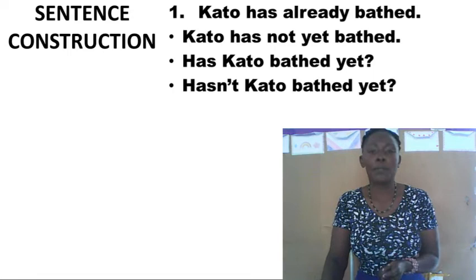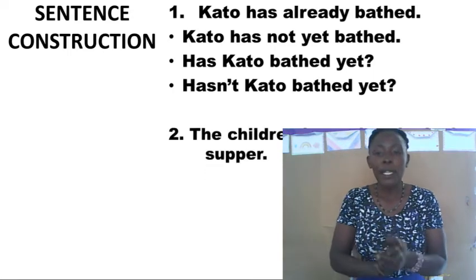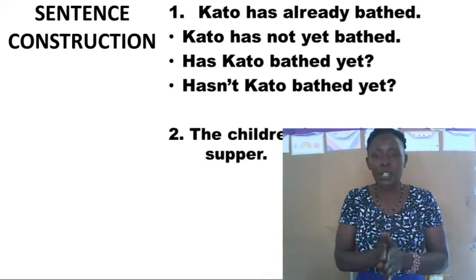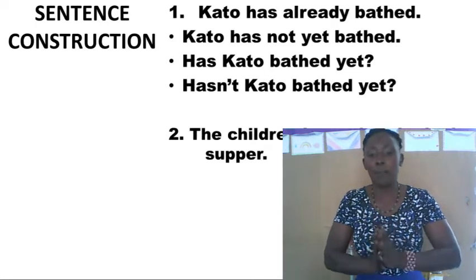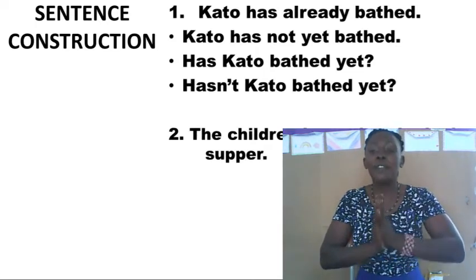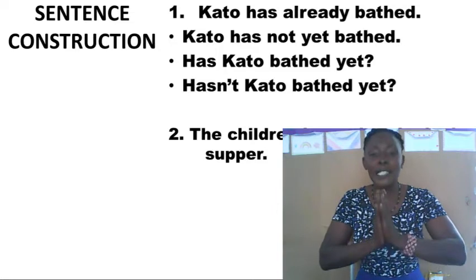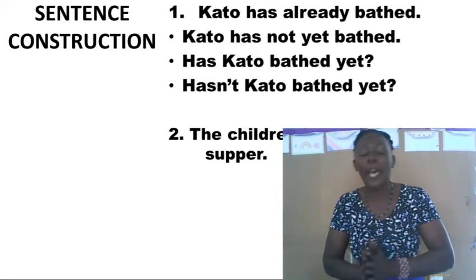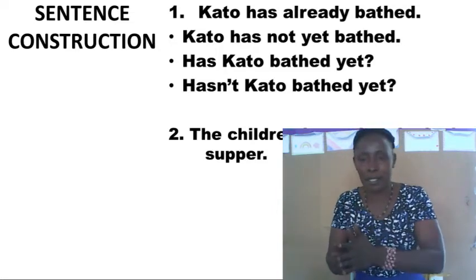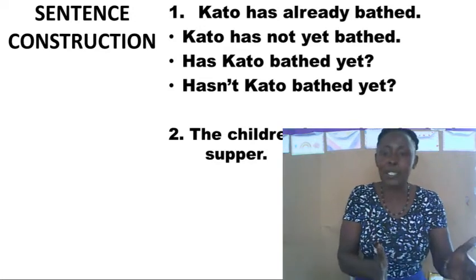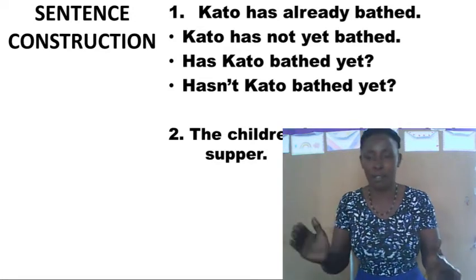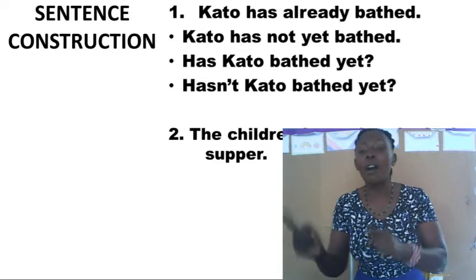Let's look at example 2. Example 2 says, the children have already had supper. My statement is in affirmative form and it is in past perfect tense. What shows that the statement is in past perfect tense? Because of the helping verb had.